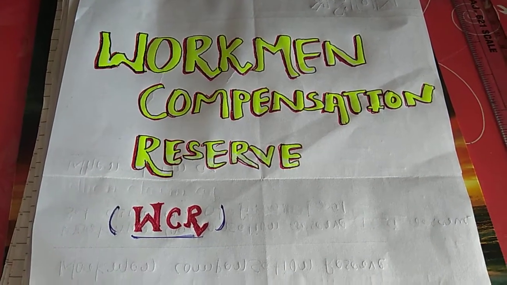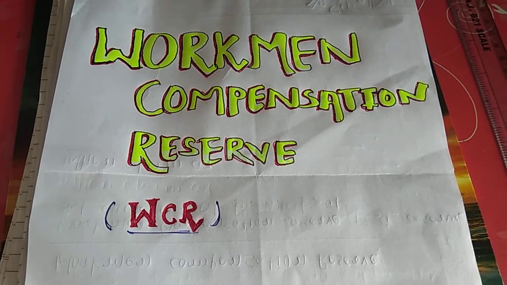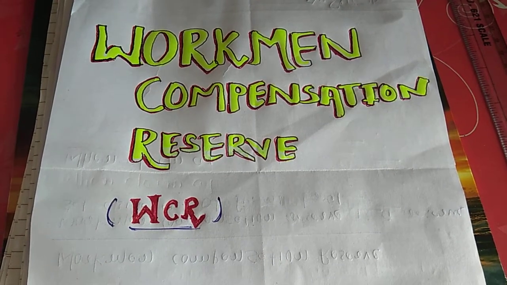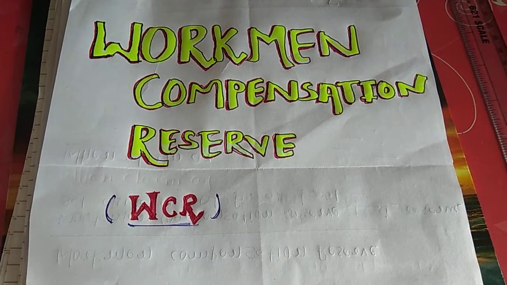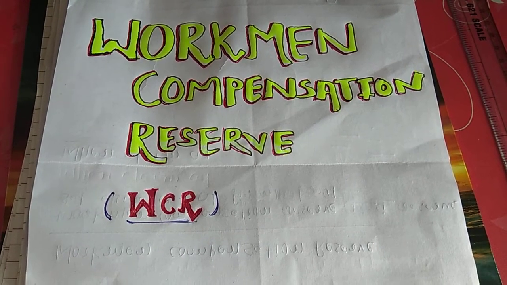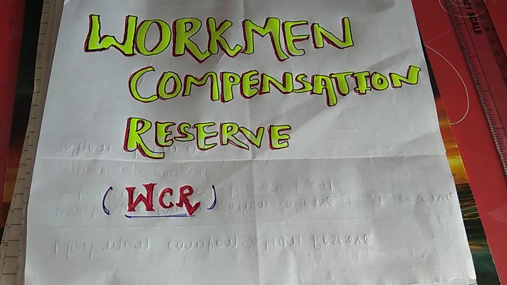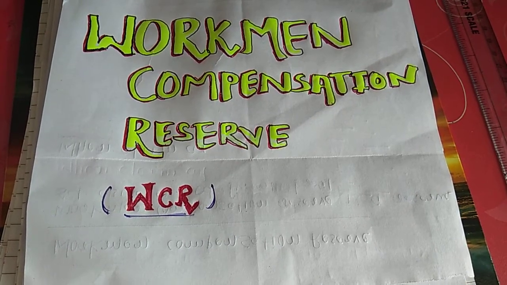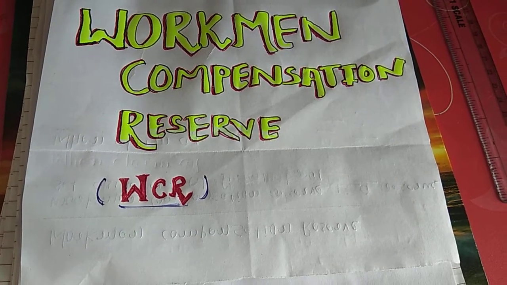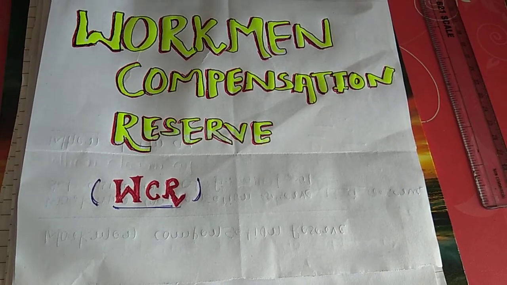Workman compensation reserve is a reserve set aside out of the firm's profit to meet possible liability on account of compensation to employees, if it arises, say for accident. It means a claim may or may not arise. It also means that a claim may be equal to, less than or more than the amount of reserve. So at the time of change in profit sharing ratio, it is treated as follows.